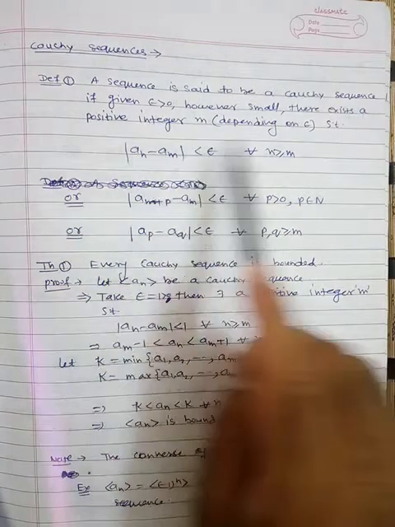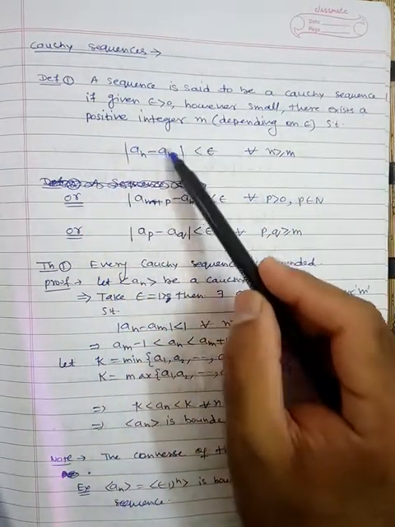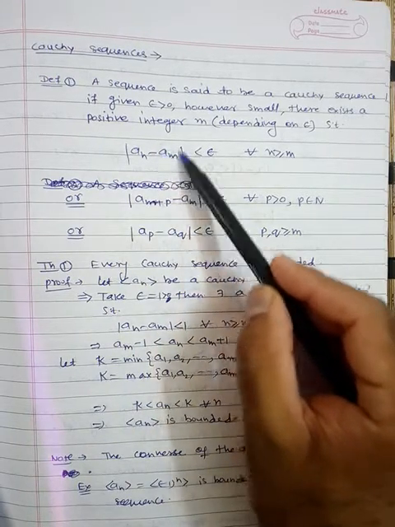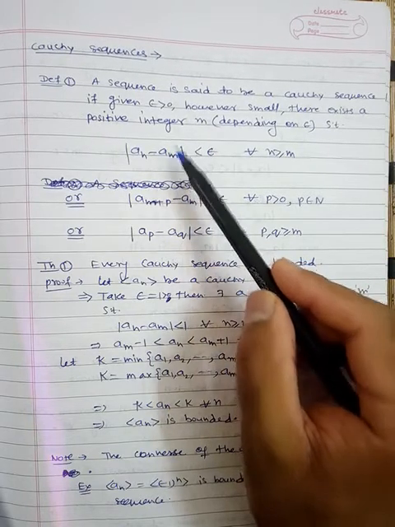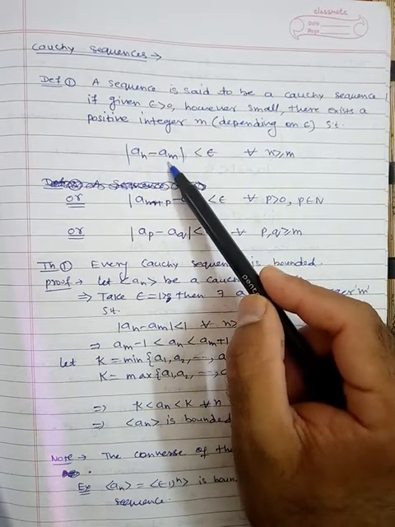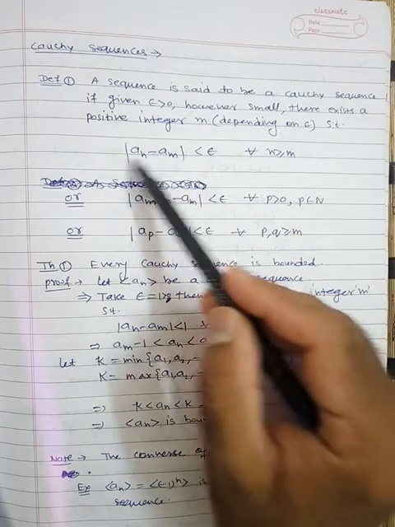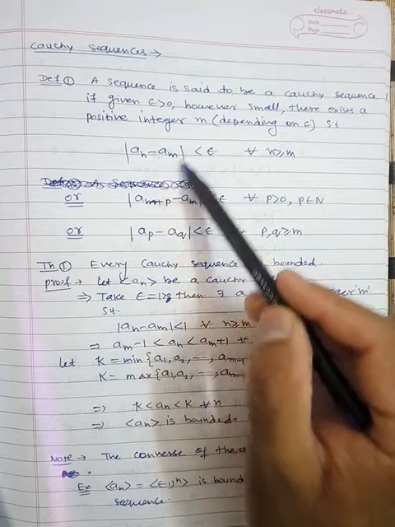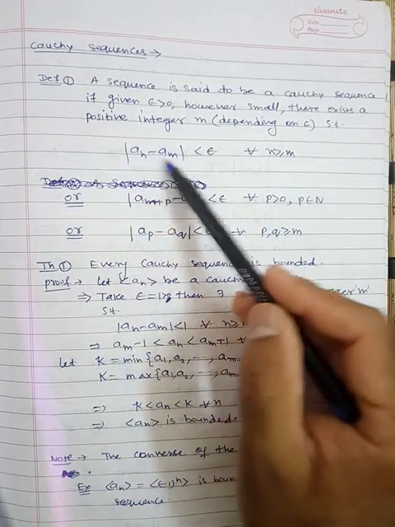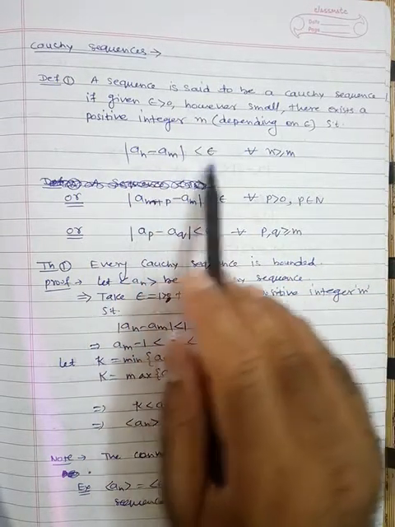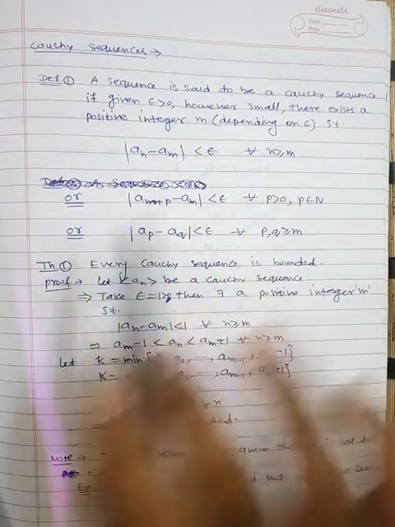The definition is almost the same as the definition of the limit of a sequence. However, here is a difference. In place of the limit, here we have a_m. So here we do not have L, which means the limit is not given to you. We have subtracted every term of the sequence from a particular term, the mth term. m is a fixed number. So this difference is less than epsilon for all n greater than or equal to m. This is the definition of a Cauchy sequence.